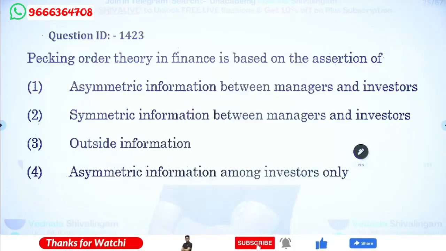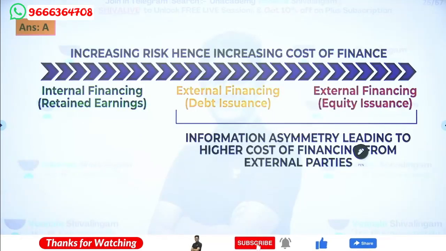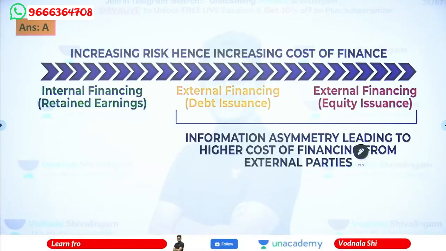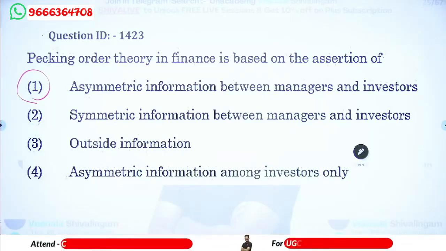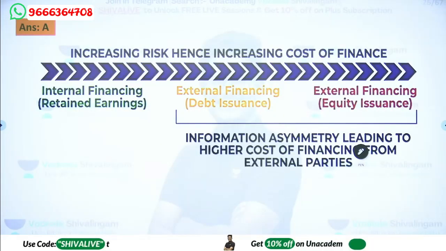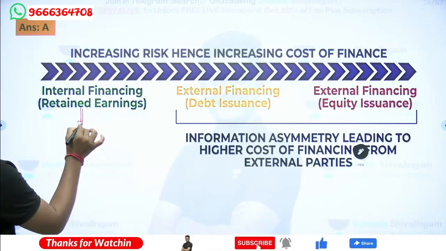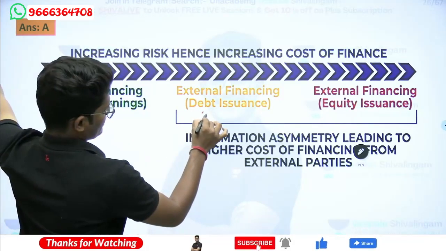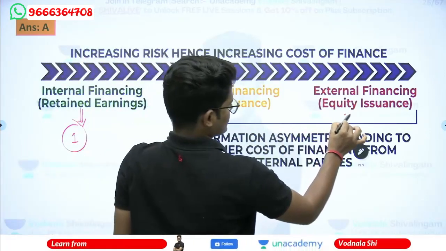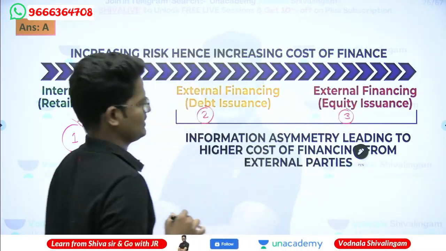So answer will be option number A, asymmetric information between the managers and investors. So you can just see information which is available for the managers will be shared with the investors. So pecking order theory in finance is purely based on that only. How much you can go for the debt and how much you can go for this one, or in what way. Actually pecking order means first preference of source of finance is that internal financing. Later go for the debt, second level. Third and final source of finance should be an equity finance or the external financing.